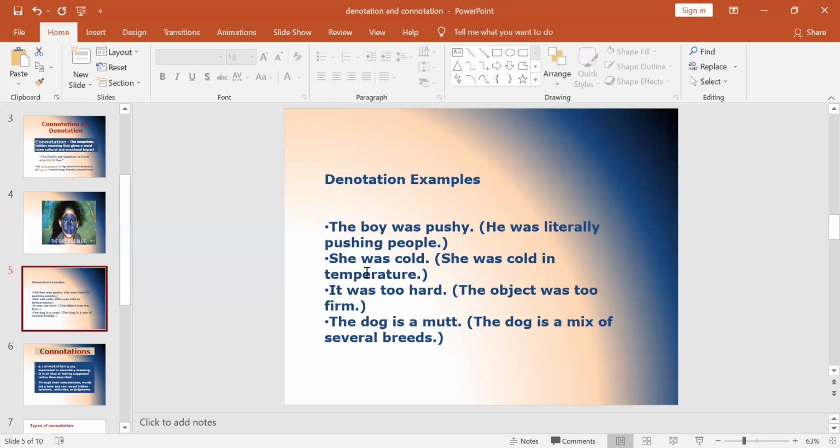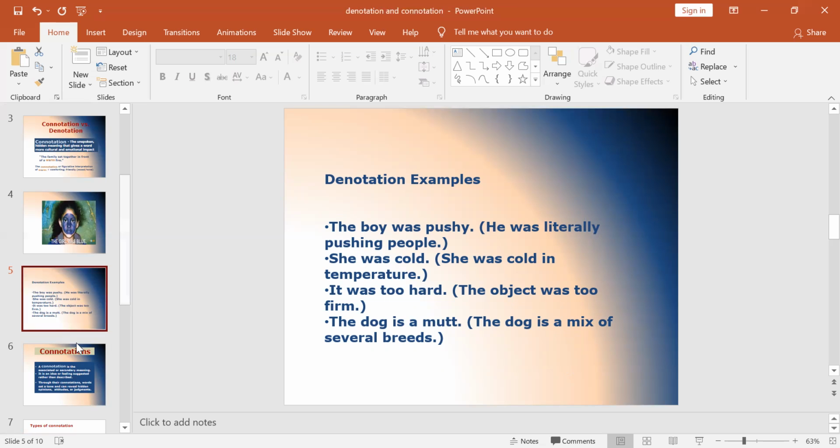It refers to an object over here. The object was too firm, too heavy. That's why it is denoted with the word hard, and it does not have any implied meaning. And the last example, the dog is a mutt, which gives you the meaning the dog is a mix of several breeds. So these are the examples of denotation.